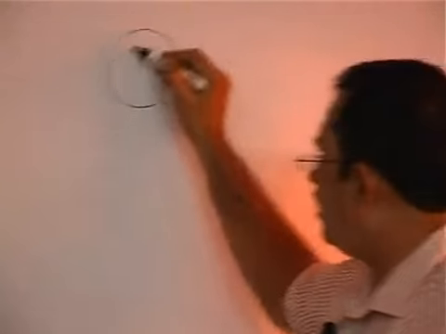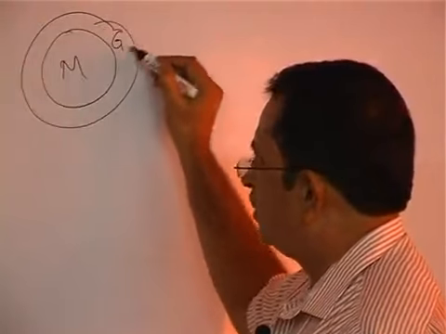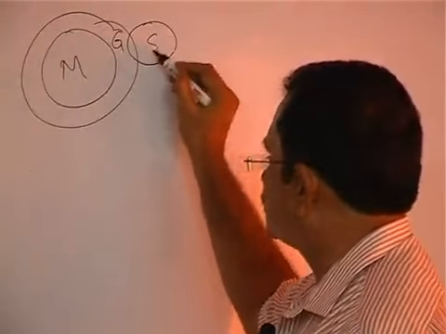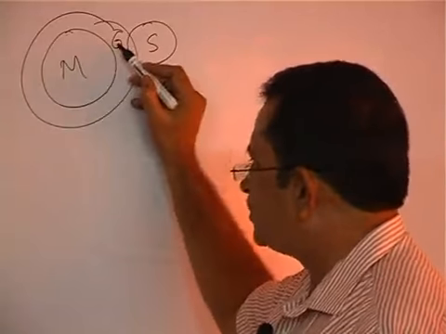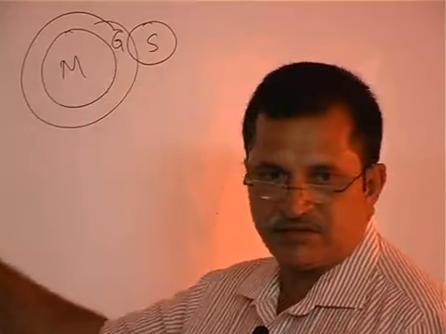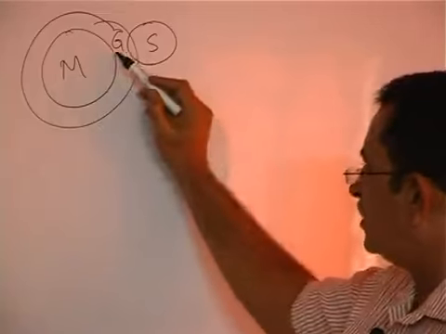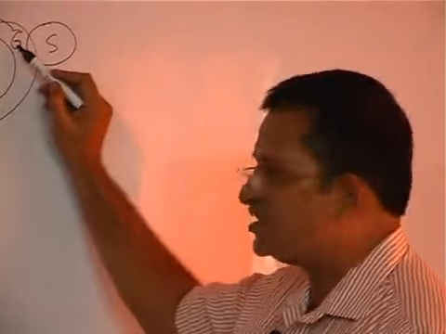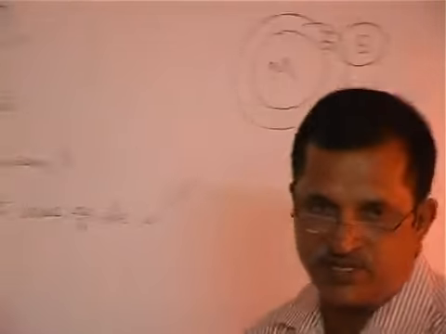All men are girls. All the men are girls. And some girls are students. All men are girls means, can I take all girls are men? No, it will not follow. Some girls are students means some students are girls will follow, is it not? So conclusion 2 follows here.